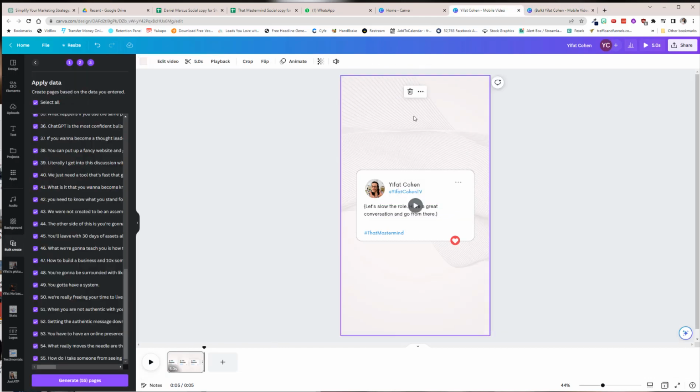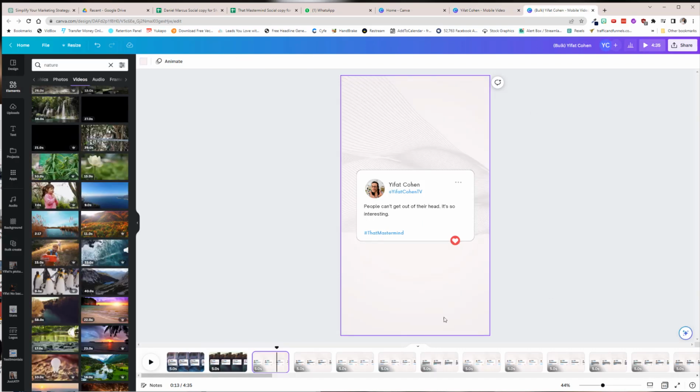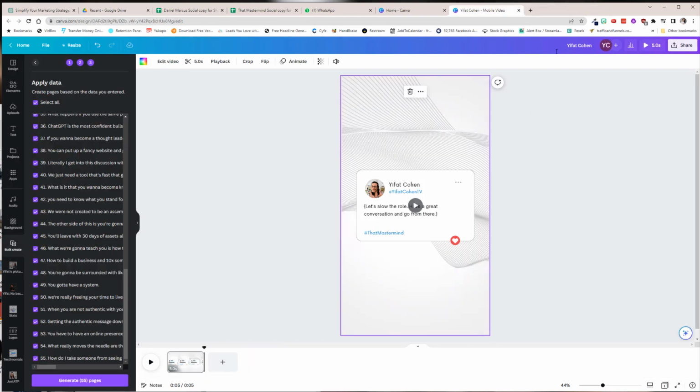I can just come in here, change this one to full transparency, 5 seconds, all that stuff, and I can run this again, so that way I don't have to change all 55 to make it full transparency. That's why it's extremely important to have the first one exactly the way you want it to be. Otherwise, you're going to have to go one by one, fixing all of them. So I don't want this. I'm going to come here, full transparency, generate 55 pages, and it's going to create another one.